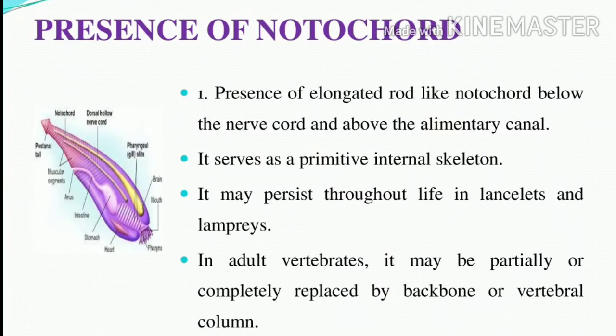the first characteristic of chordates is the presence of the notochord. So what is the structure of the notochord? It is an elongated rod-like structure. Where is the notochord located? Below the nerve cord and above the alimentary canal. Okay, what is the function of this notochord? It serves as a primitive internal skeleton-like structure. It is present in the embryo condition, but as we grow day by day to attain adulthood, it will be partially or completely replaced, forming a backbone or vertebral column.